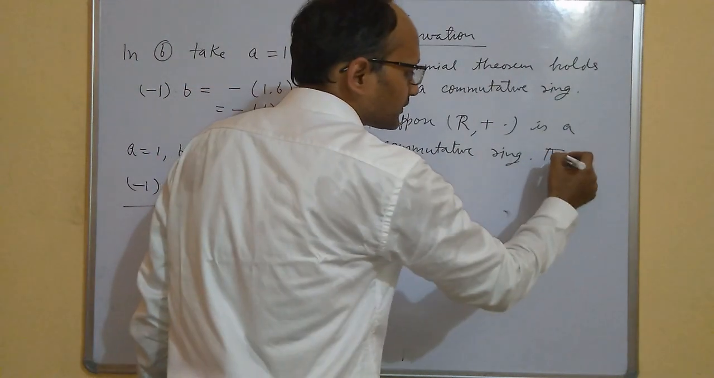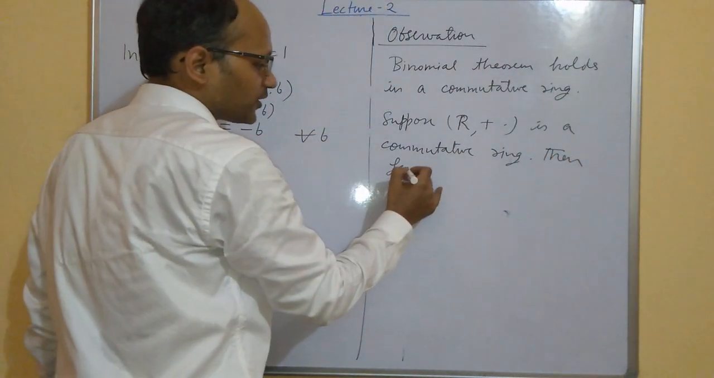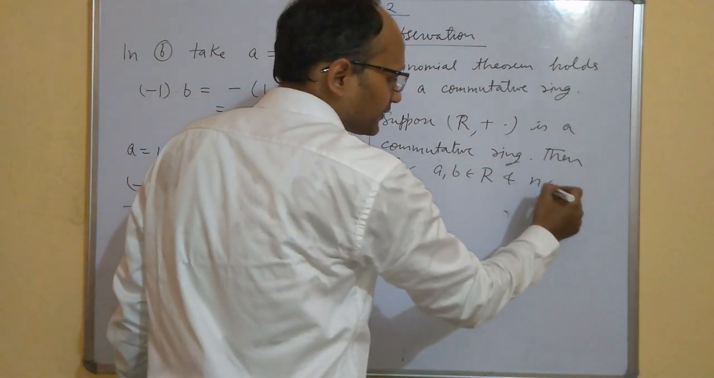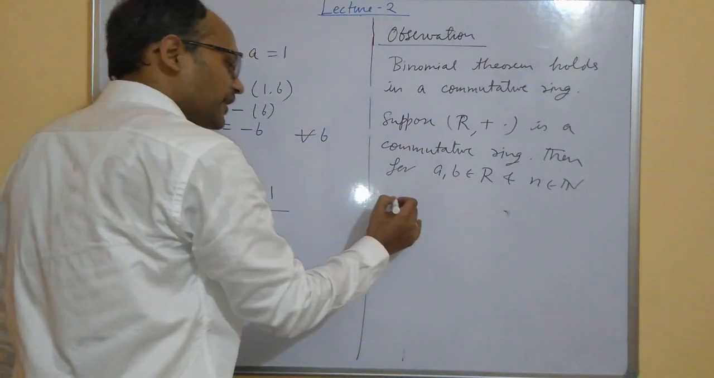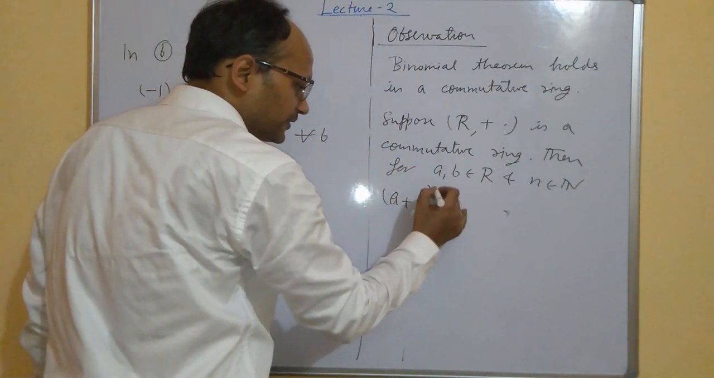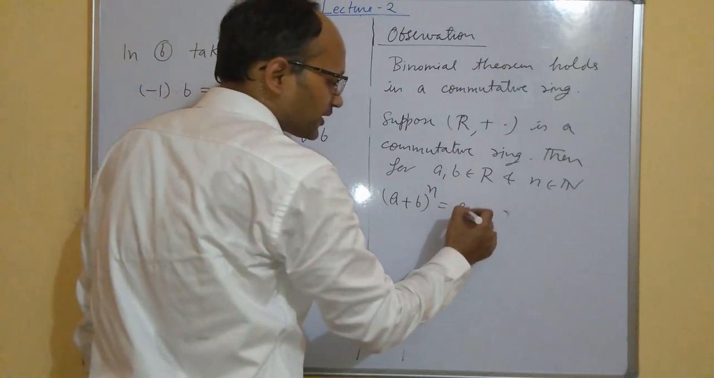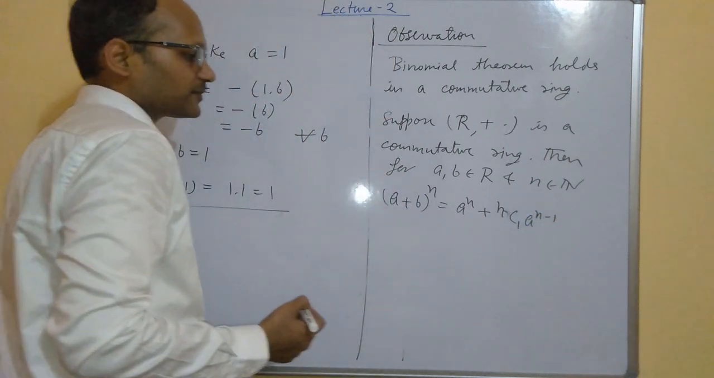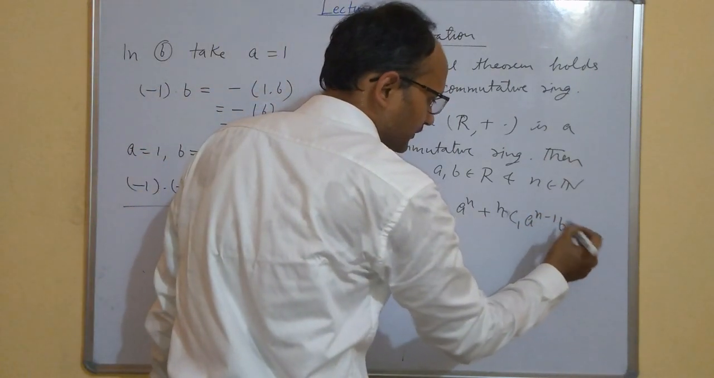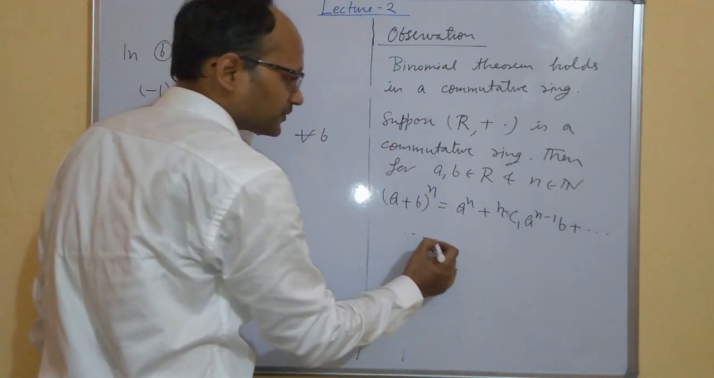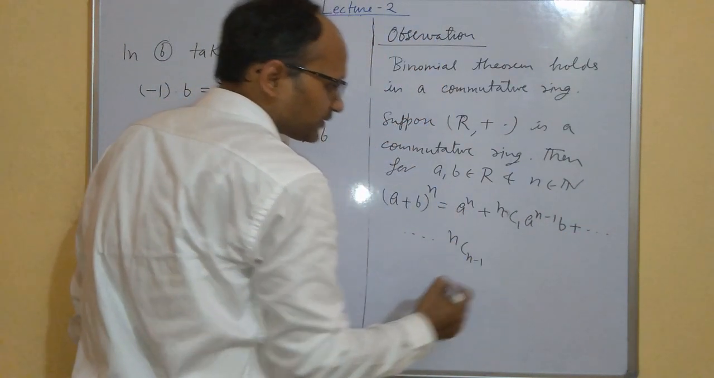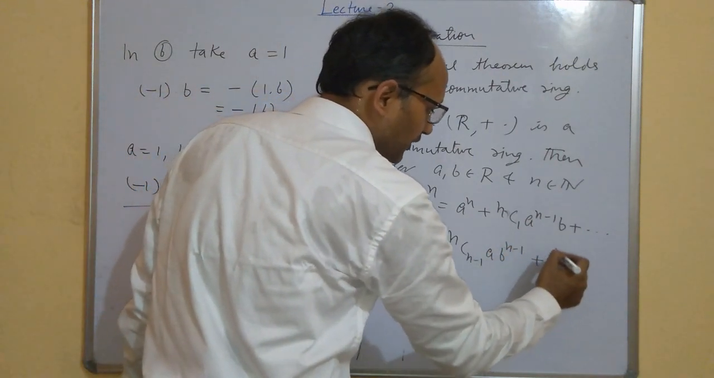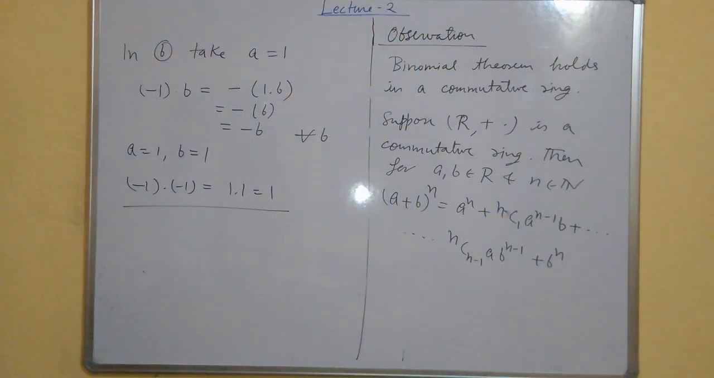Then for a, b in R and n in N, (a + b)^n is equal to a^n + nC1 a^(n-1) b + and so on + nC(n-1) a b^(n-1) + b^n. That is the binomial theorem.